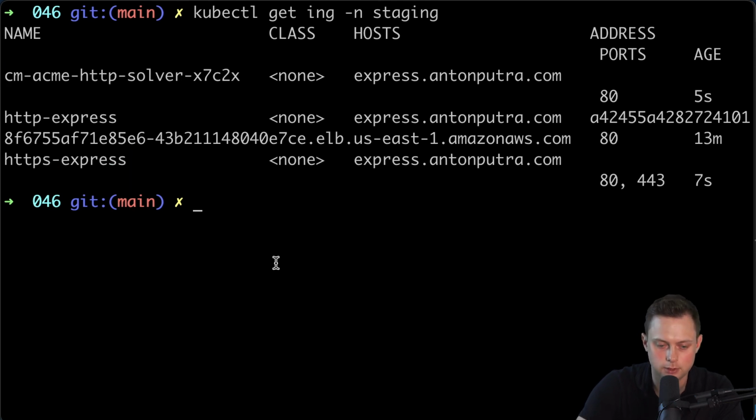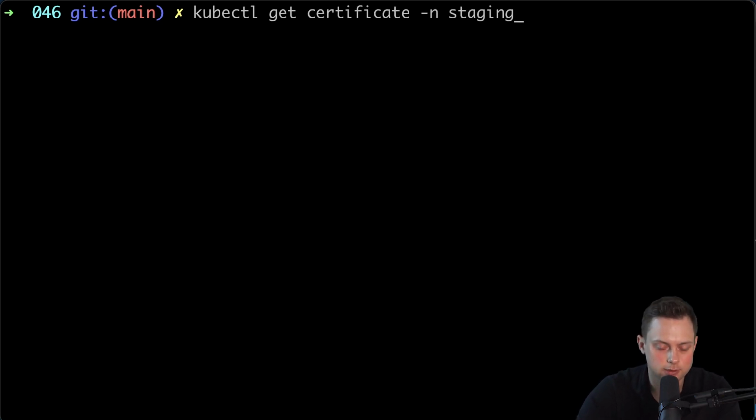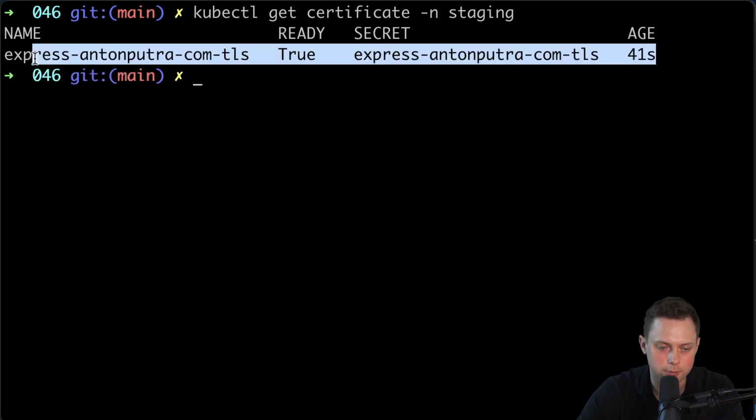And also you can verify by typing kubectl get certificate in staging namespace. And you can verify that it should be true. If it's false, something is wrong. But right now it's true. That means everything is well, we were able to get the certificate from the Letsencrypt.